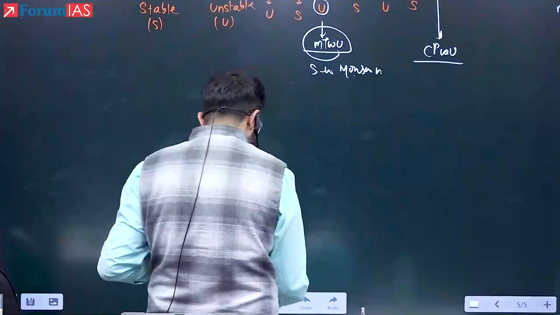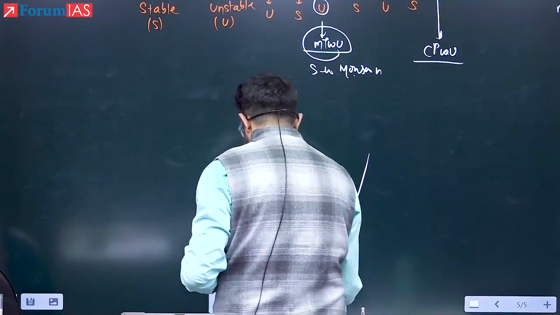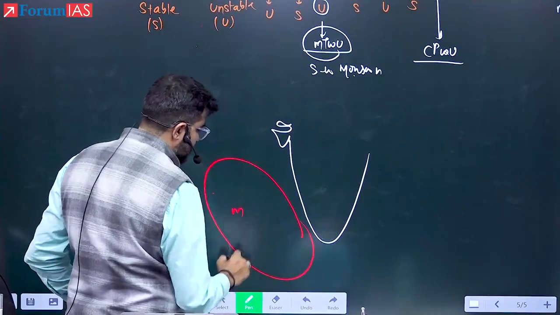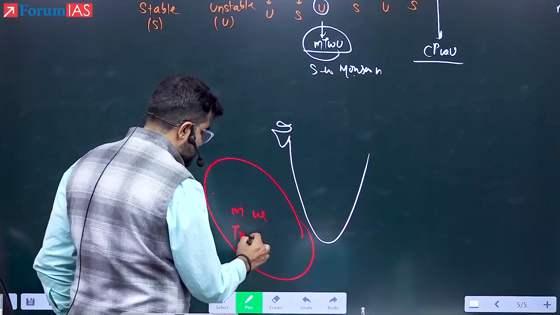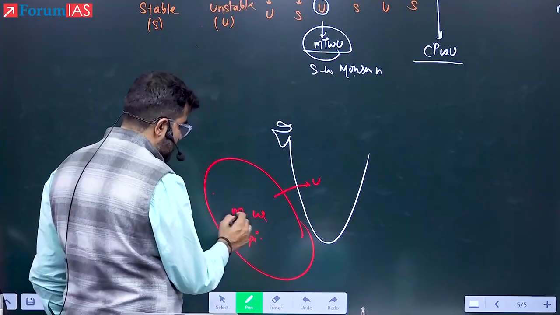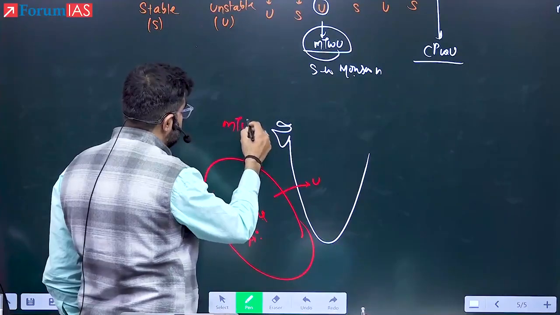See here, the southwest monsoon. It is originating here. So is this tropical or maritime? Maritime. Is it warm? Yes, it is warm. Is it the tropical region? Yes. Is it unstable? Yes. Therefore, it is causing rainfall. So what is it? M, T, W and U.